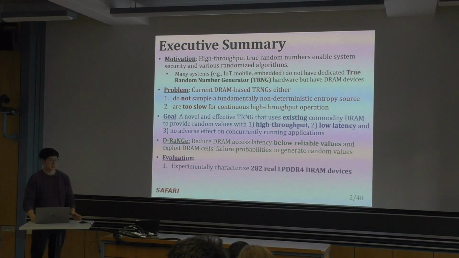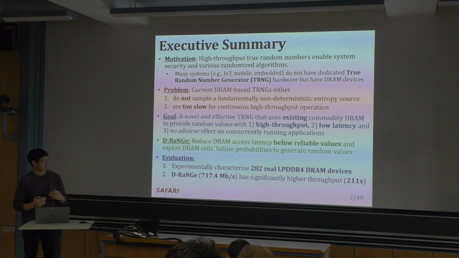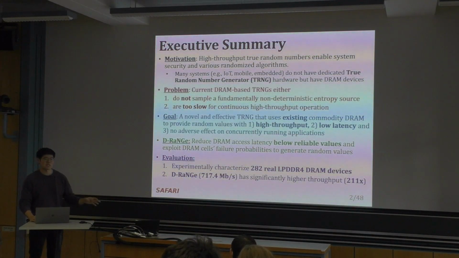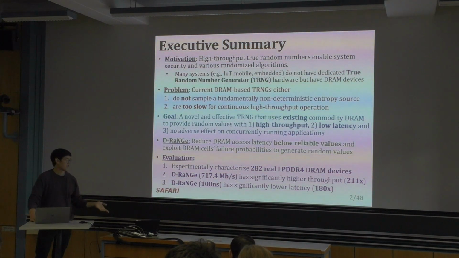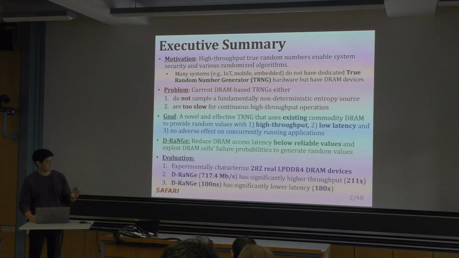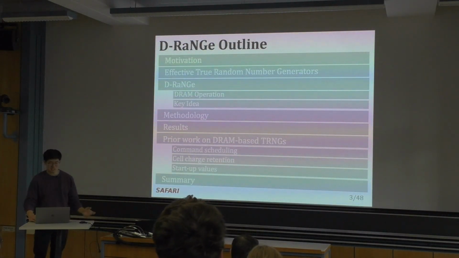So in our evaluation, we use LPDDR4 DRAM devices here, and we find that D-RaNGe can provide a very high bandwidth of random numbers, and this is orders of magnitude higher than previous work. We also provide numbers with very low latency. In our evaluation, we looked at how much time it takes to find 64 bits of random values, and we find that we can do that in 100 nanoseconds. And this is also orders of magnitude faster than the previous work. So this is the outline.